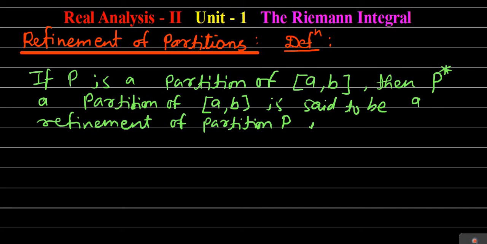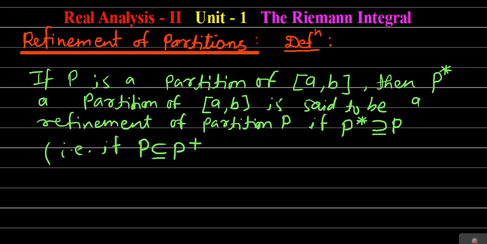When is it said to be the refinement of partition P? So P star, which is also a partition of closed interval a to b, is said to be a refinement of partition P if P star contains P. The same thing can also be written as: if P is contained in P star.